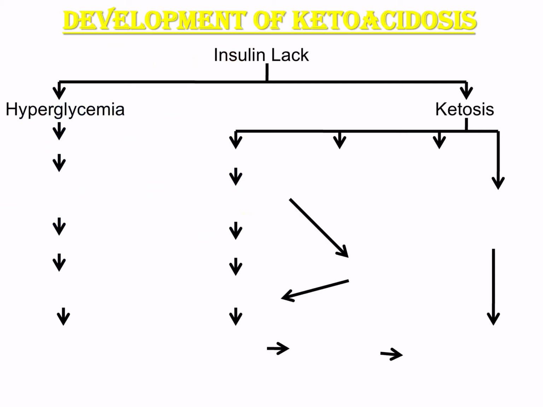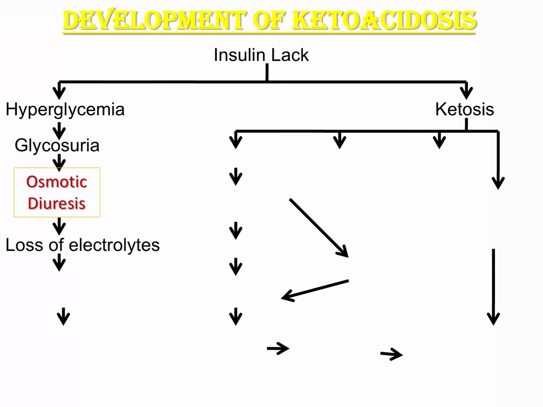Insulin, there is no insulin. Because of that, the glucose in the blood is not being utilized, so the patient develops hyperglycemia. On the other hand, the fats are being broken down, so there will be ketosis, production of ketone bodies. So in the blood, there are increased blood sugar levels. These are filtered and cause glycosuria, glucose in the urine. Not only glucose, but along with the glucose, because it has osmotic property, it is going to pull in the electrolytes. So sodium, potassium, chlorides are all lost.